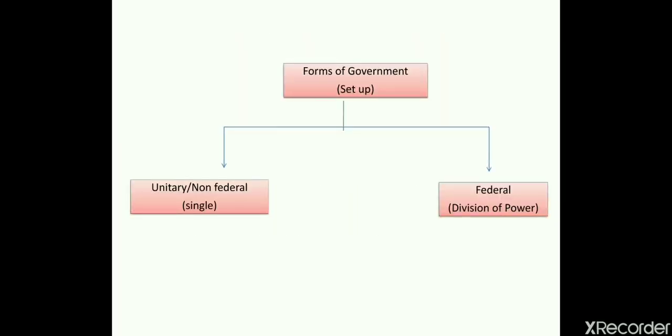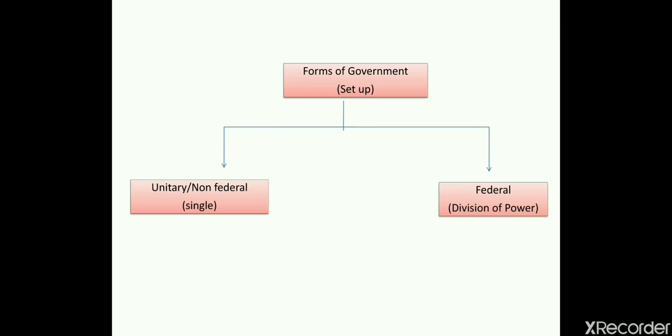We have two types of forms of government, that is the unitary and federal government. Unitary government is also known as non-federal government. Unitary is derived from the word unit, which means one. So a place or a country or a state which is run by one authority or by one government comes under the unitary form of the government.